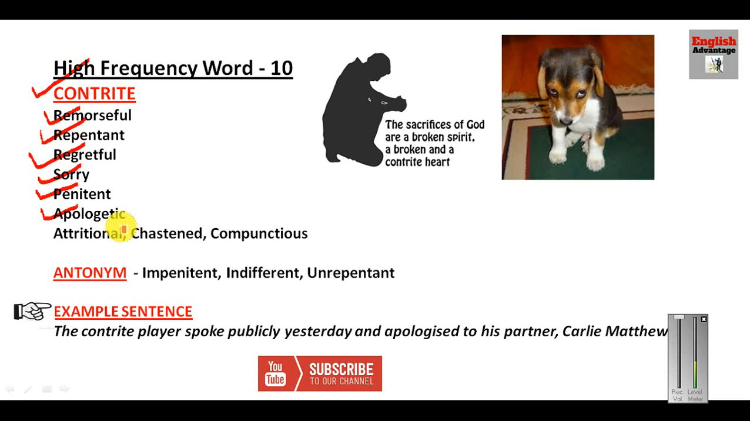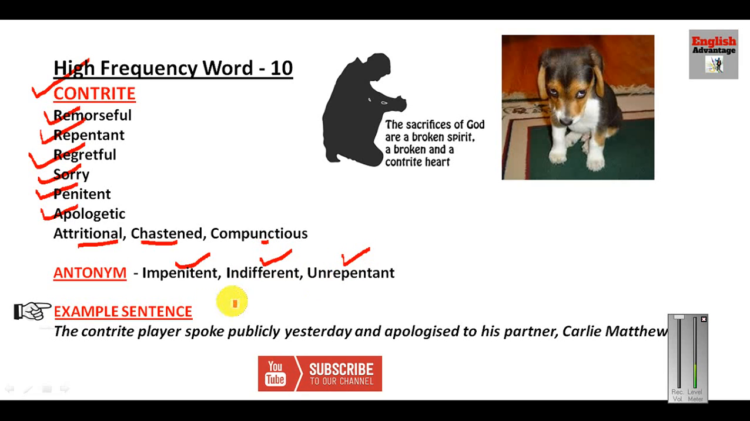And these are the little difficult words. Attritional, chastened and compunctious. These are also similar words to this word. Now let us look at the antonym, impenitent. If you are not penitent, you are impenitent. Indifferent, it doesn't matter for you what has happened to you, so you are indifferent.